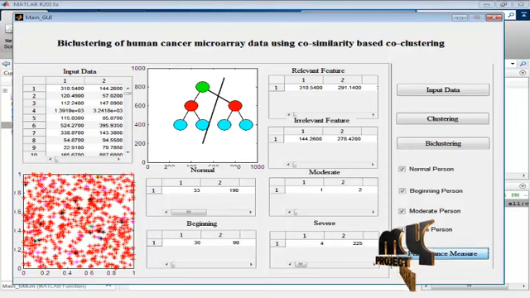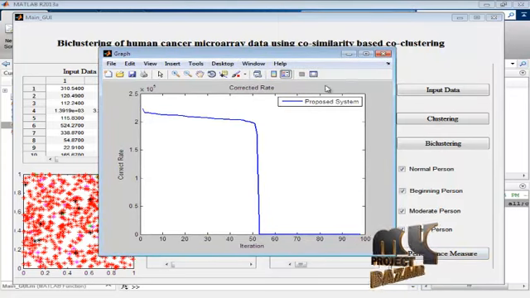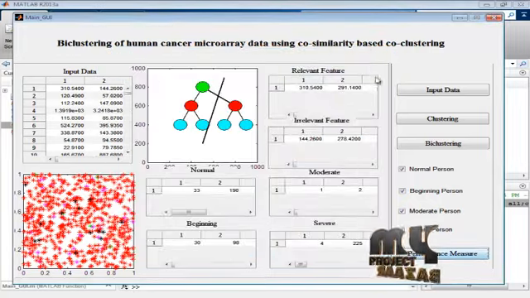Next one, click on performance measures. This is used for finding the correct rate of the proposed method. Thank you for listening. Our demo is completed. Thank you.